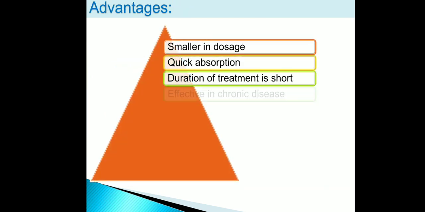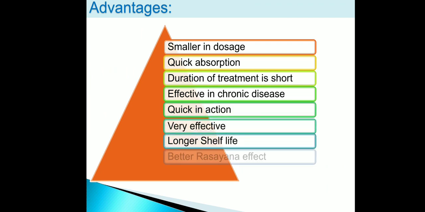Now we will discuss advantages of Bhasma. It is given in a smaller dose, quick absorption, quick in action and effective in nature, having higher shelf life, having better Rasayana effect, duration of treatment is very short and it is mainly recommended for chronic disease.